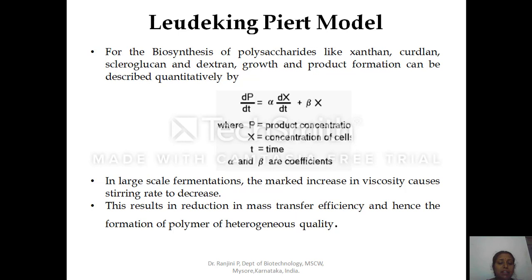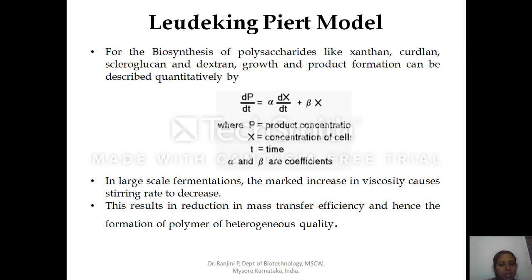It is given by the equation dP by dt is equal to alpha into dX by dt plus beta into X. P is the product concentration, X is the concentration of cells, t is the time. Alpha and beta are the coefficients for the growth-associated and non-growth-associated product formation respectively.